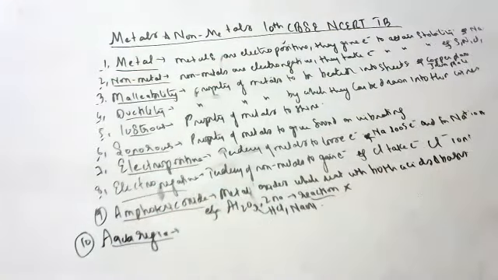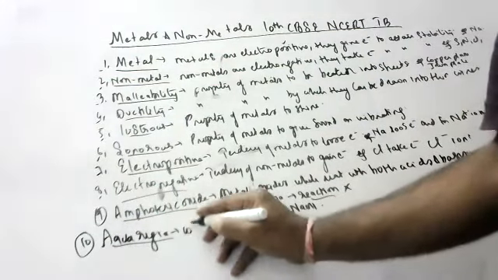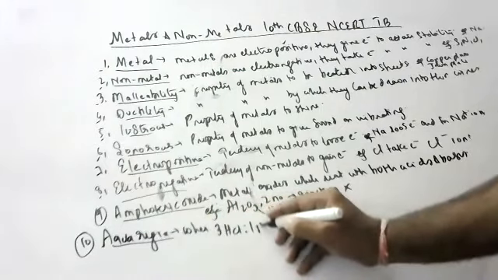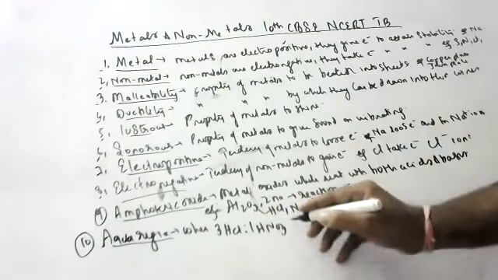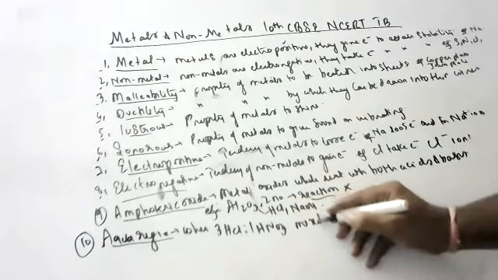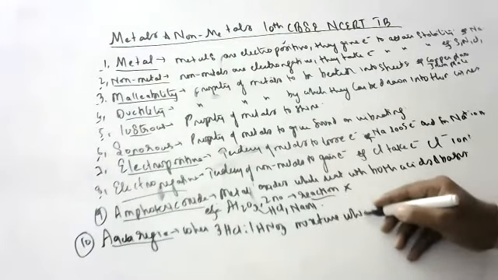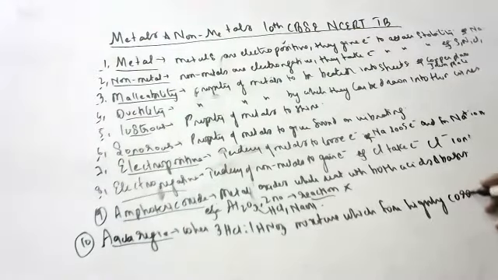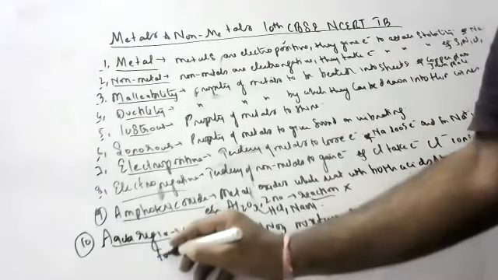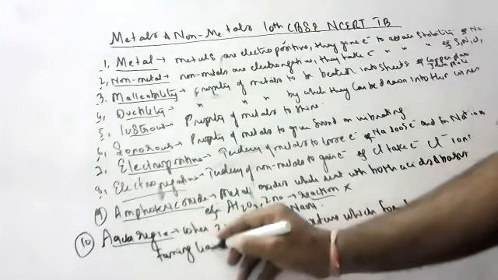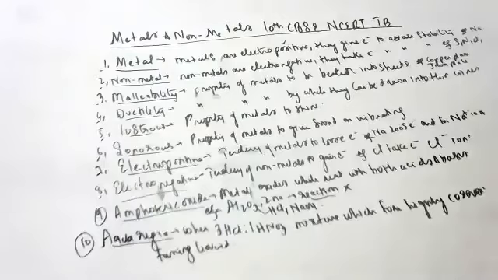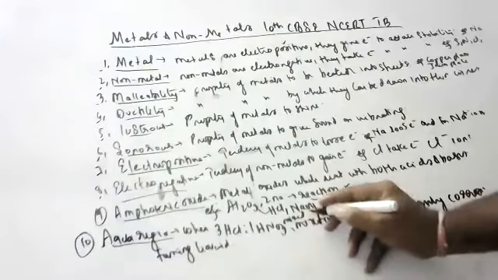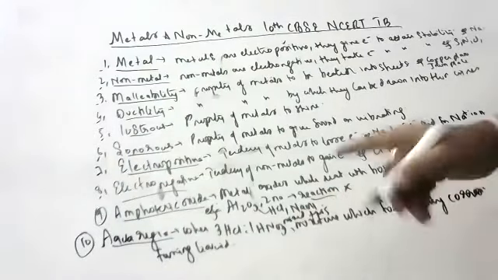Highly corrosive liquid. When three parts of HCl and one part of nitric acid are mixed, it is a mixture which forms a highly corrosive fuming liquid. Okay, children, this mixture forms a highly corrosive fuming liquid.